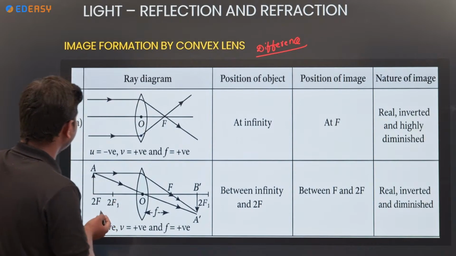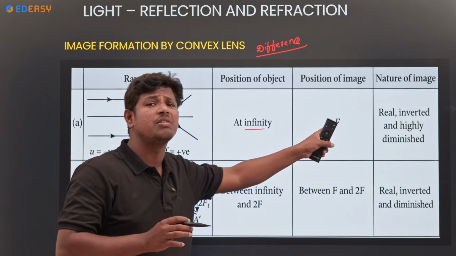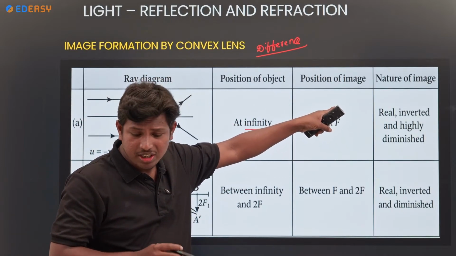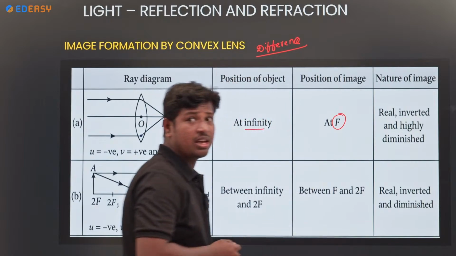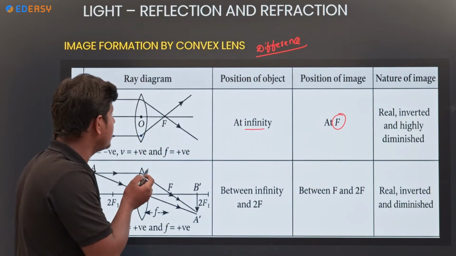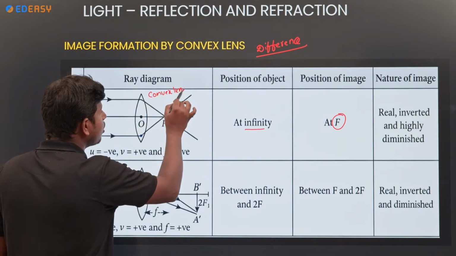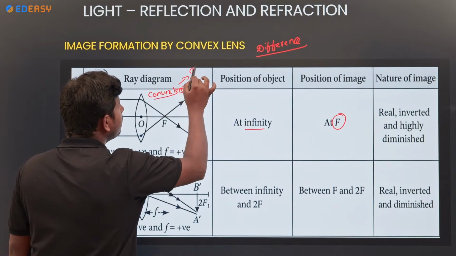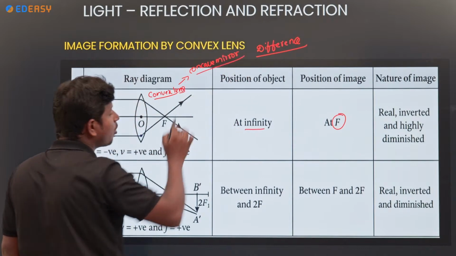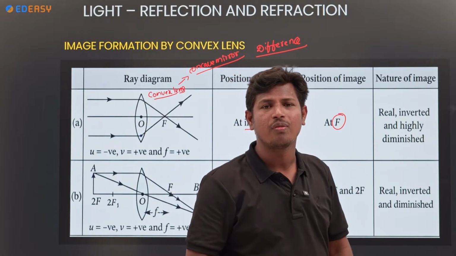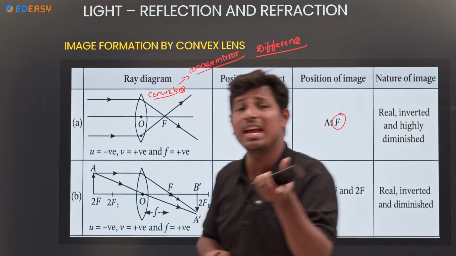Okay, so here we take the object at infinity. Blindly follow. If the object is at infinity, where is the image? F. Okay, so which lens are we taking here? Convex lens. The convex lens properties are similar to a concave mirror. The properties of concave mirror and convex lens are similar. Object at infinity, image at f only.